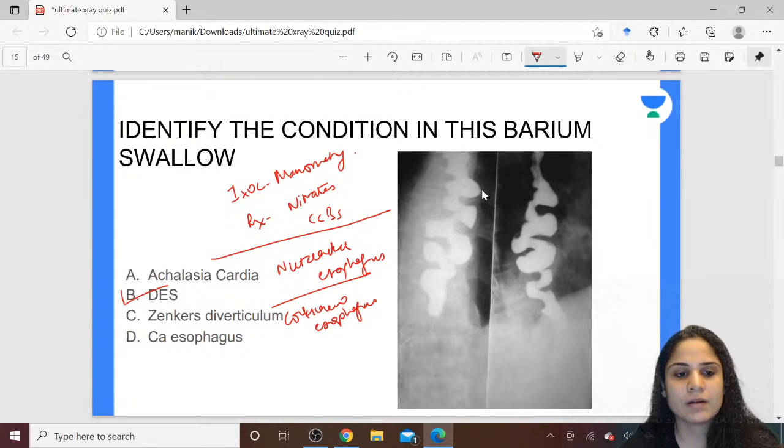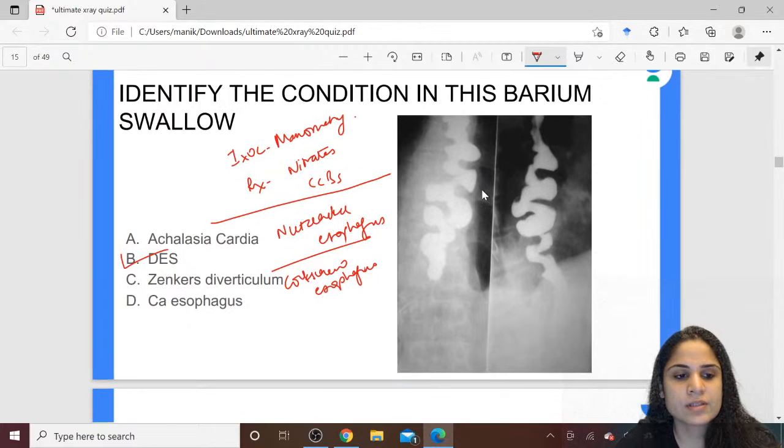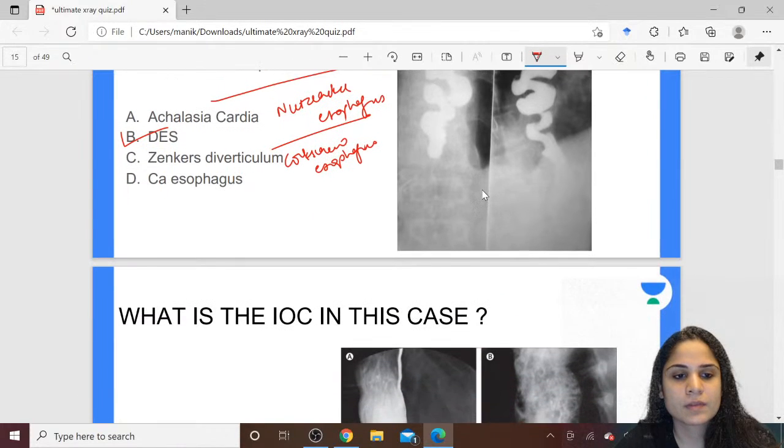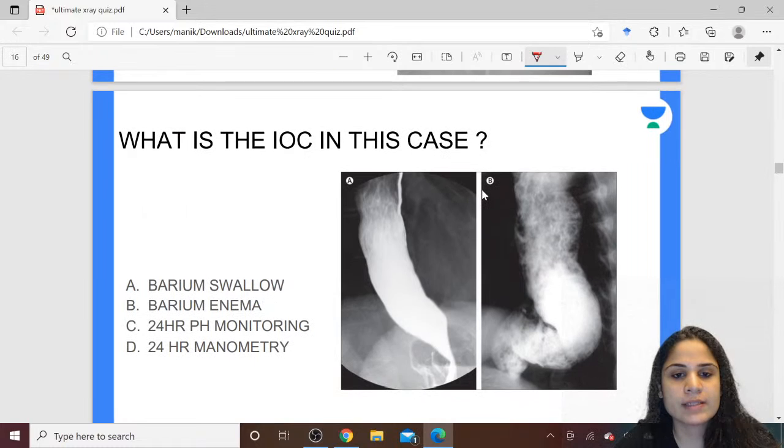Alright, any condition that it is associated with DES, any infective condition that DES is associated with? Any idea? They'll say that DES is associated with this disease. Absolutely correct. You are right, Yash. So Trypanosoma cruzi causes diffuse esophageal spasm. Alright. Next, what is the investigation of choice in this case?